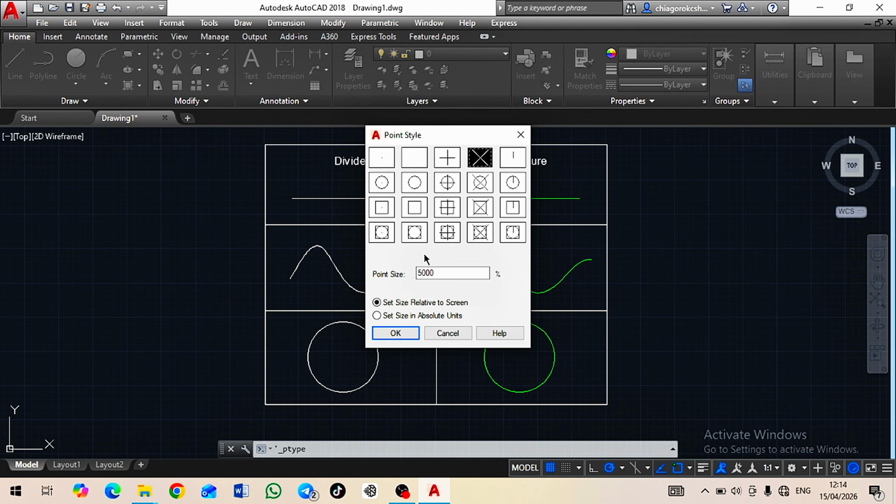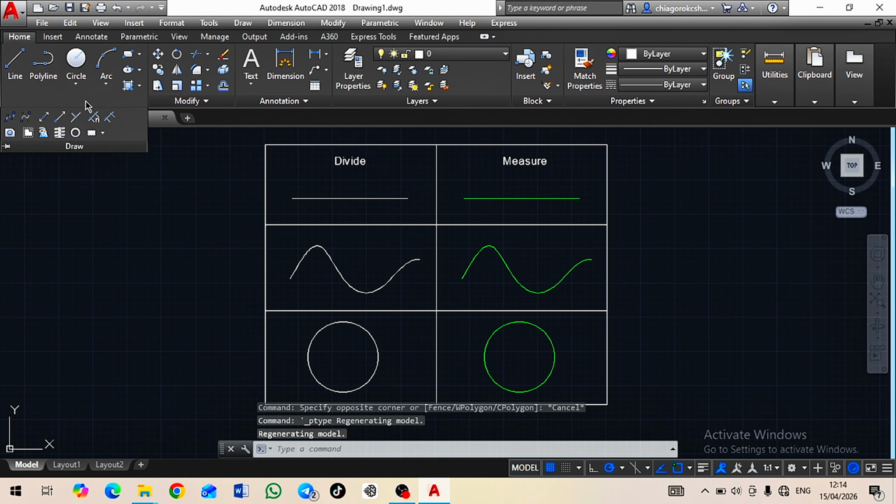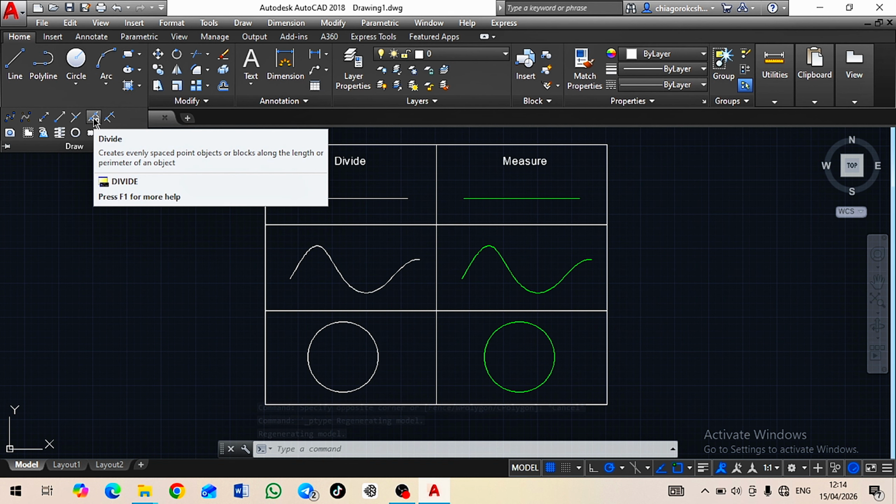The second thing you need to do now is change it to set size in absolute units. So you come here and click on it. Now the next step we are going to take is point size. This point size means visibility: any number you use, you should make sure that it will make the point visible. So I'm going to go ahead and make use of 10. And after you have keyed in your point size, you just go ahead and click on OK.